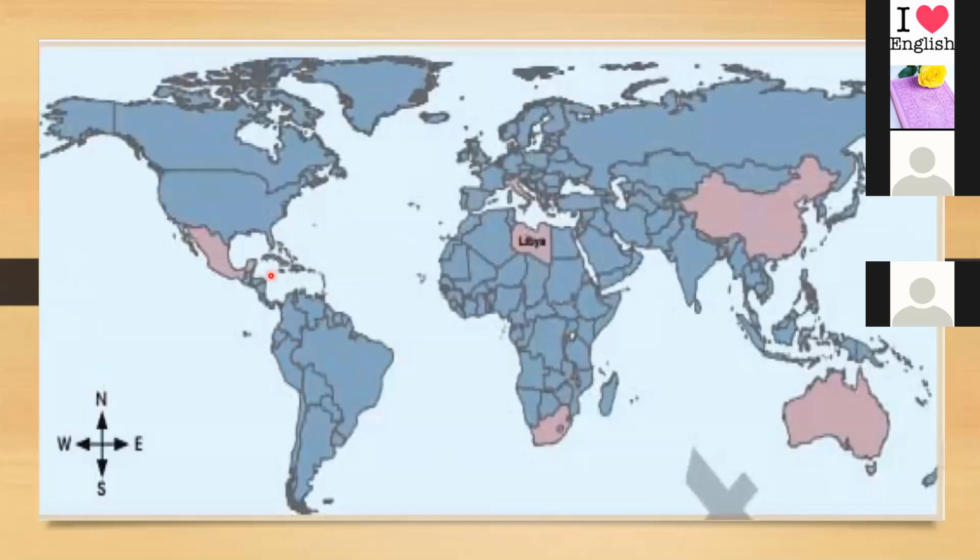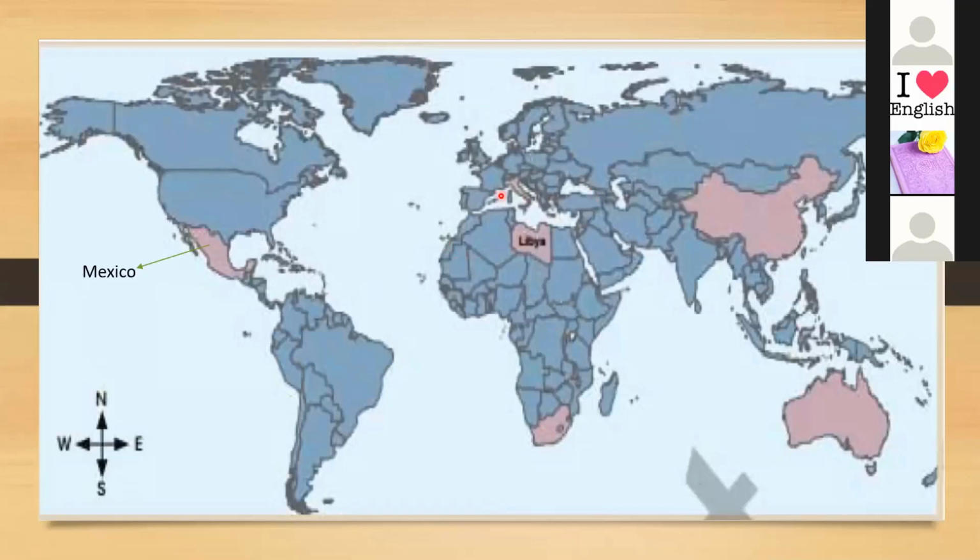So now we will move to the map. Who can tell me what this country is here? Look here, we have only Libya. Serene, can you start with the first one? What is the name of this country? Yes, this is Mexico. Fatima, what about the second one? What's the name of this country here? The red circle. Italy. Yes, so this is Italy.